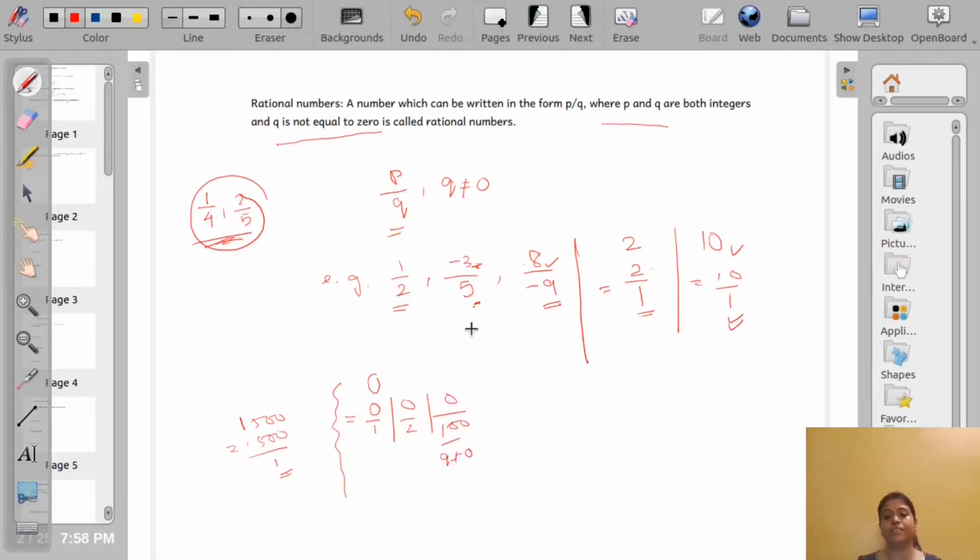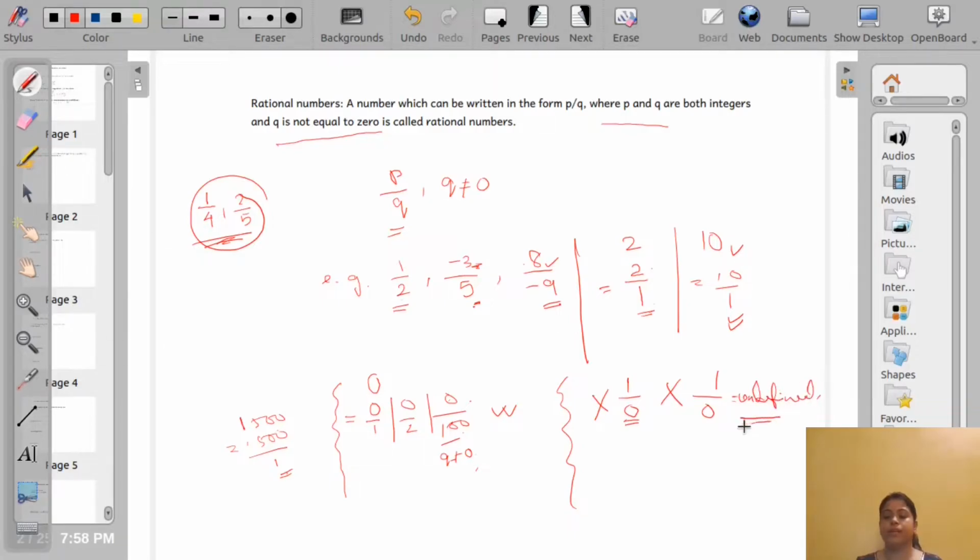The condition is that Q cannot be equal to 0, but P can be 0. That is not our condition. That's why 0 is a rational number. But 1 by 0 is not a rational number because Q is equal to 0. And 1 by 0, can we define it? No, this is undefined.